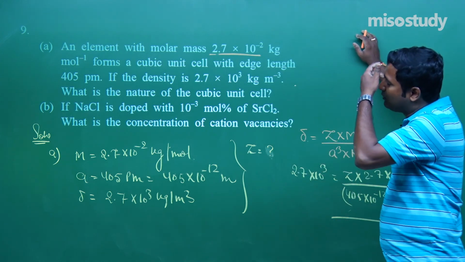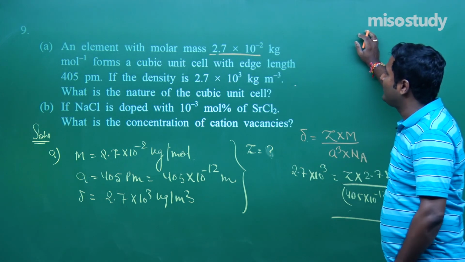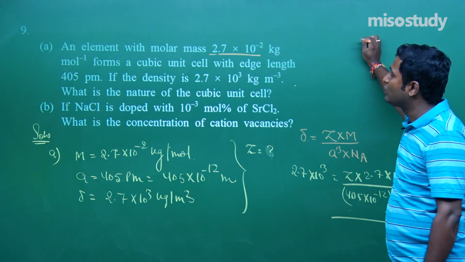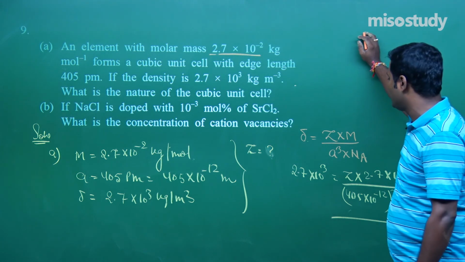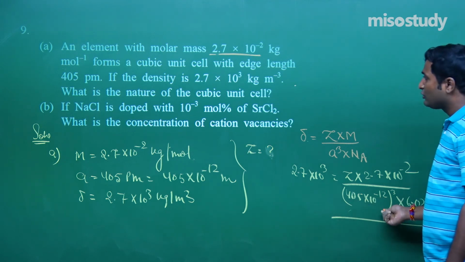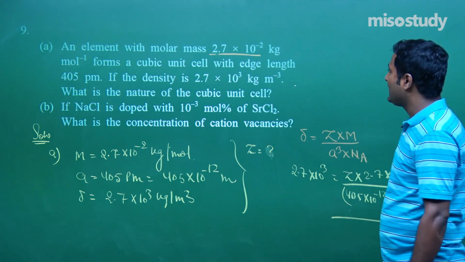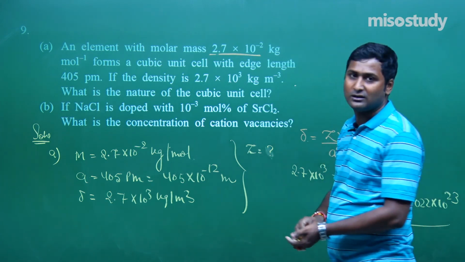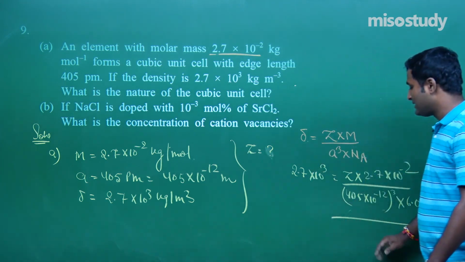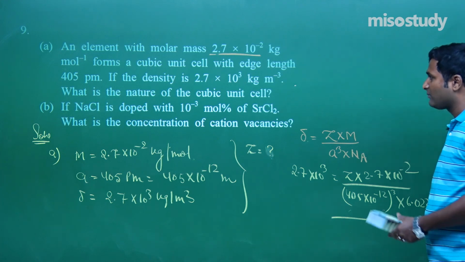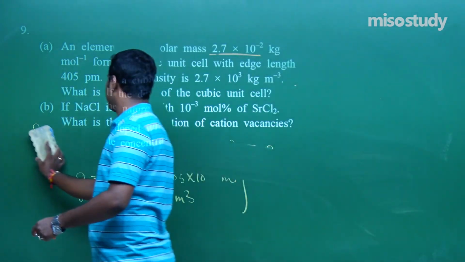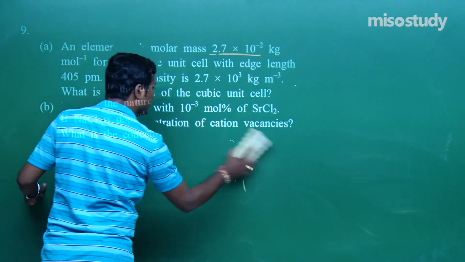An element with molar mass 2.7 into 10 to the power minus 2 kg per mole forms a cubic unit cell with edge length 405. Edge length is given 405. If density is given, then solve, you will get the value of this question. Am I right? Yes sir, this is the detailed solution. I am going to rub this part, my friend, and we'll discuss the next part of this question. This is a simple question, completely theory based.